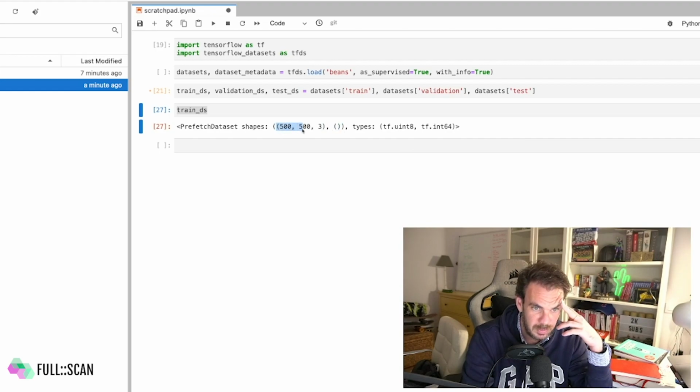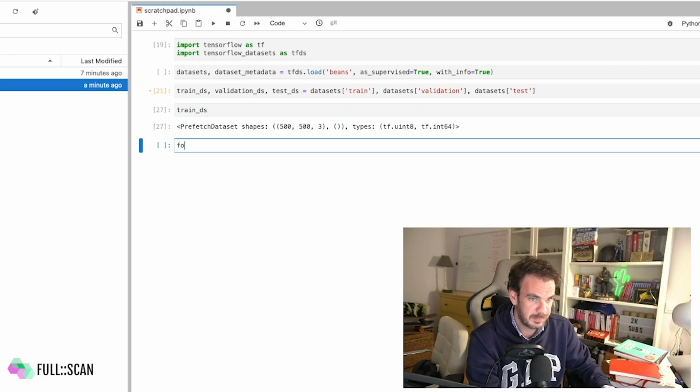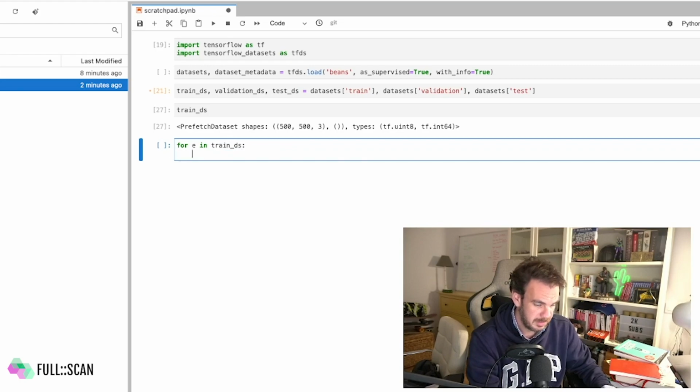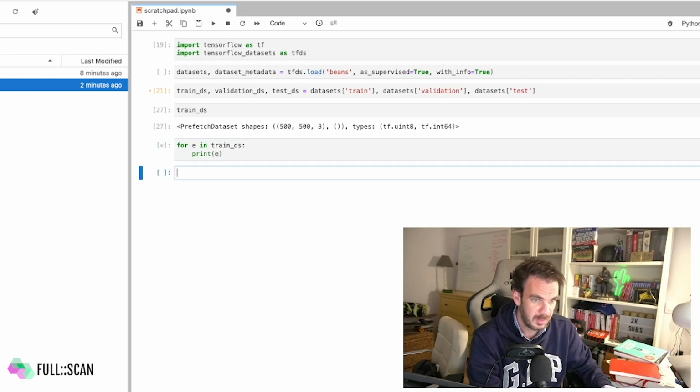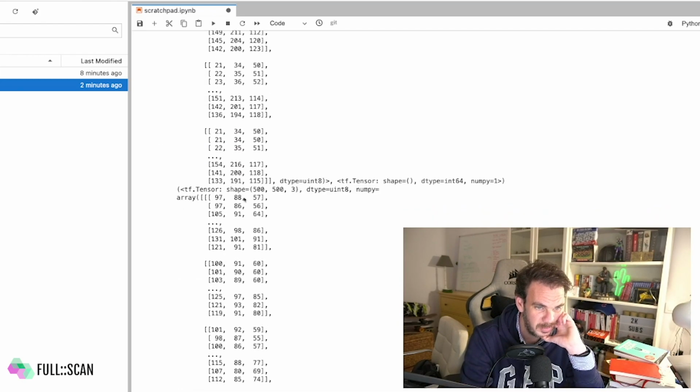So you will need to do some stuff in here. Perhaps let me see whether I can do a for loop over train_ds, something as simple as that.